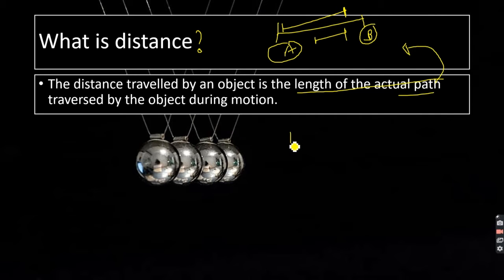If I say that I am going to the hospital from my house, or from hospital to house, whatever, I am covering 5 kilometers. This 5 kilometer is my distance.